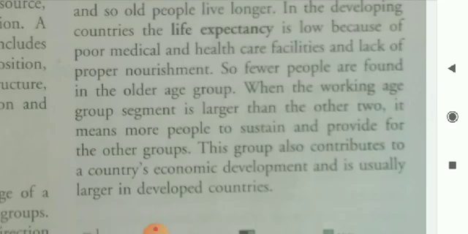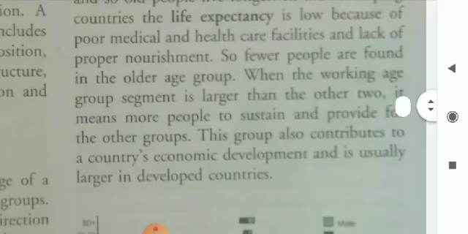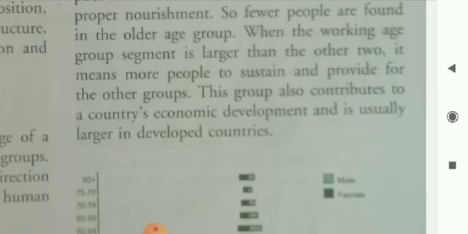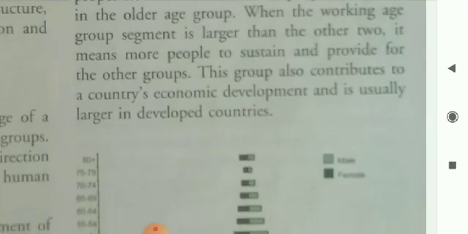In the developing countries, the life expectancy is low because of poor medical and health care facilities and lack of proper nourishment. So, fewer people are found in the older age group.